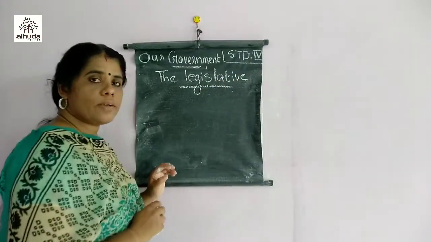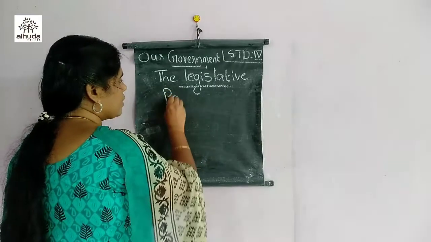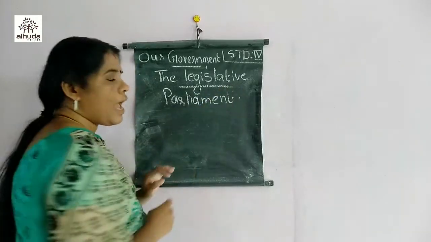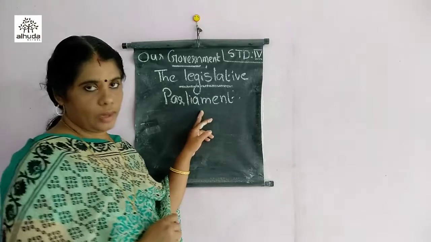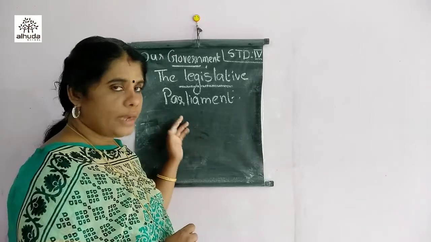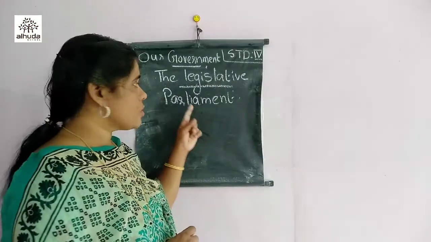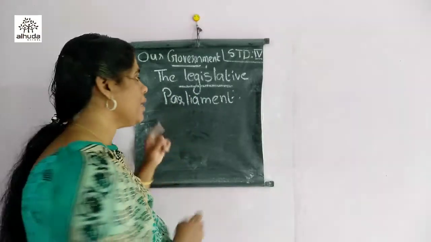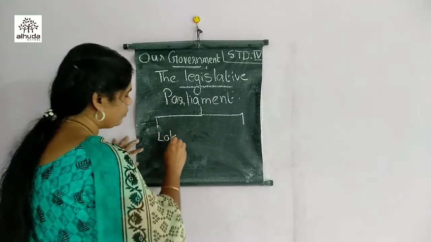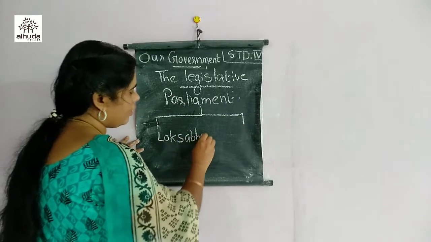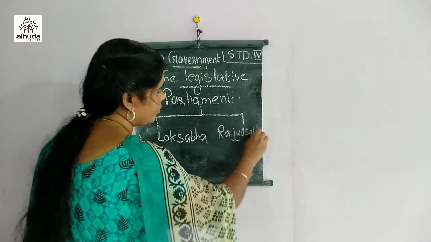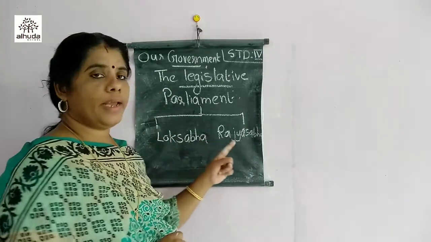Actually, the legislative has another name, called parliament, P-A-R-L-I-A-M-E-N-T. Parliament is the law-making body of government. It makes a lot of laws that each citizen should follow. So the legislative has another name, the parliament, and it has two houses: Lok Sabha and Rajya Sabha.